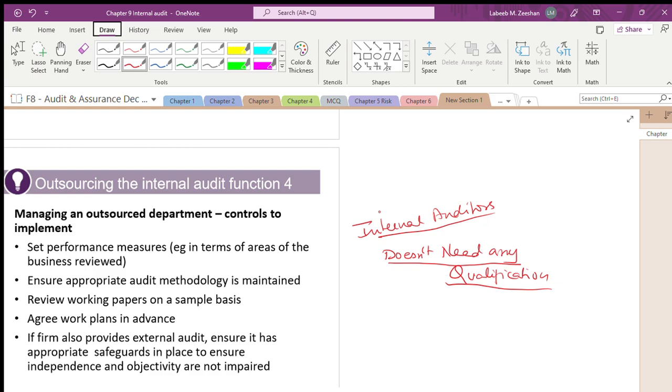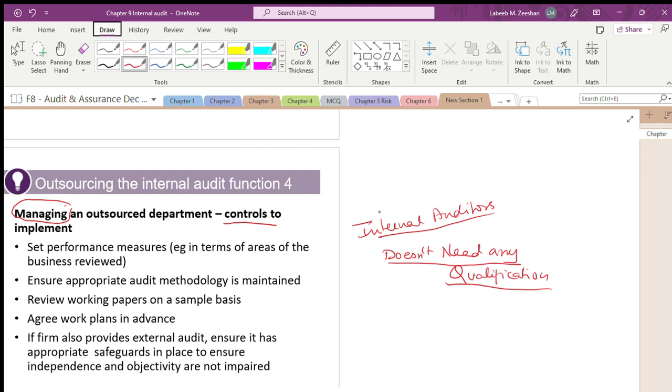Understand? We have to monitor how they are doing, what they are doing, and how they are working it out. That is where we are talking in terms of outsourcing being fine. How are you managing an outsourced department, and more importantly, what controls are you implementing as a firm? Set performance measures.